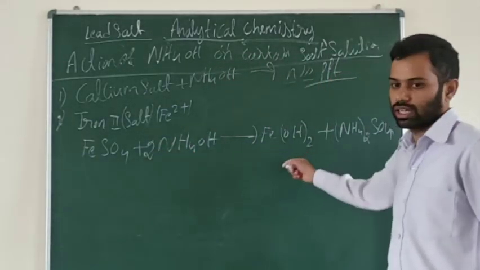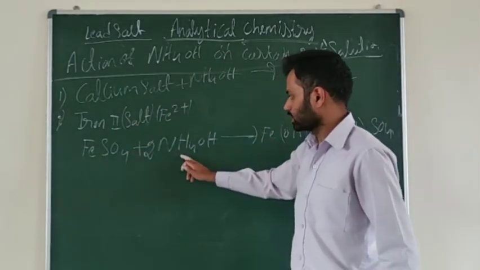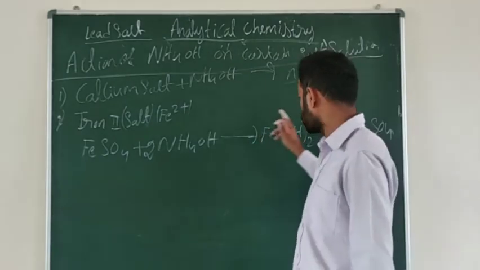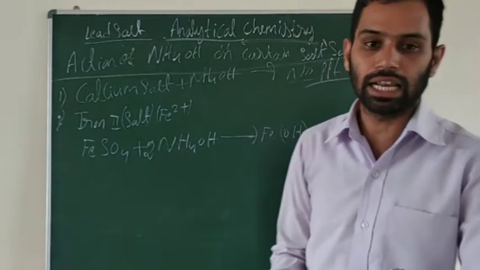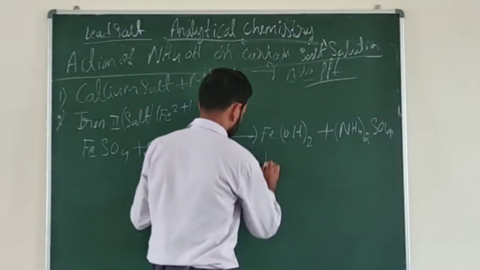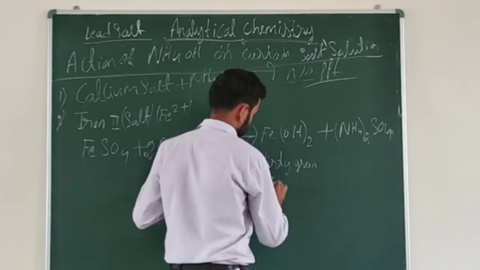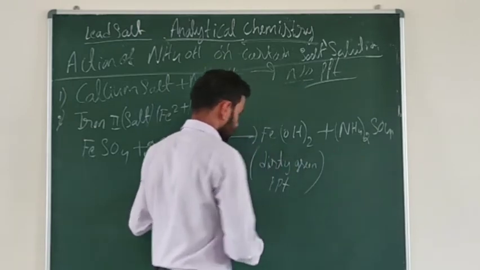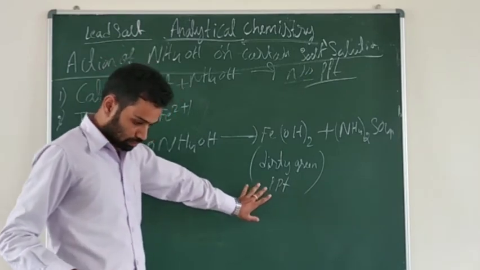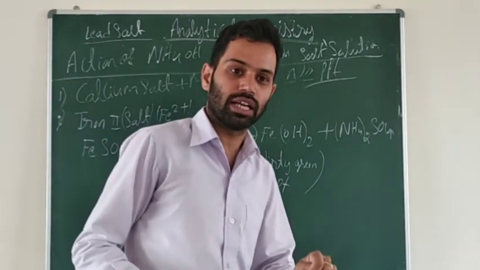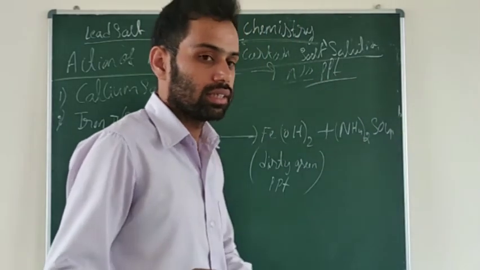Okay, for the metallic salt, I am going to add the reagent, that is ammonium hydroxide. It will form the hydroxide as a dirty green precipitate. It forms the dirty green precipitate. From this dirty green precipitate, we can identify which ion is present in that salt.